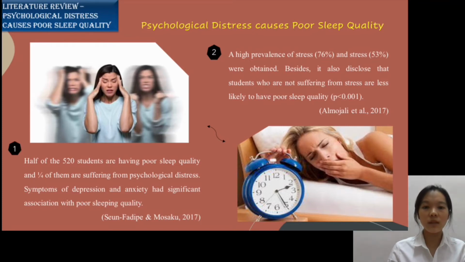Besides, another study has found out that perceived stress level has significant association with poor sleeping quality. Findings obtained a statistically significant association between stress and poor sleeping quality of students, which also indicates that there is a high prevalence of stress and poor quality of sleep among university students. It is also revealed that students without stress issues are less likely to suffer from poor sleeping quality. In conclusion, both studies above have shown an immediate interrelation of psychological distress and student sleeping quality. Therefore, it has proven that psychological distress has caused an impact on university students' quality of sleep.